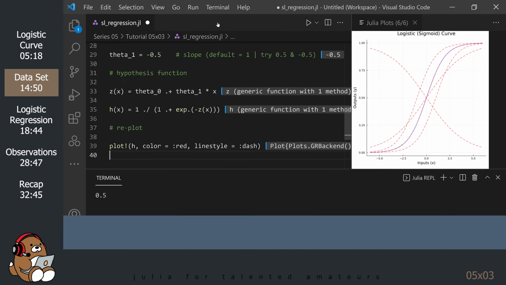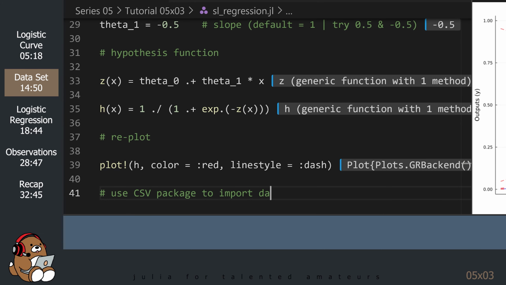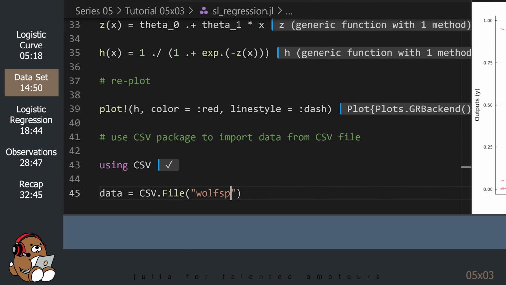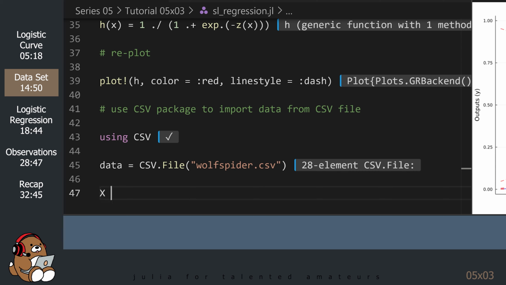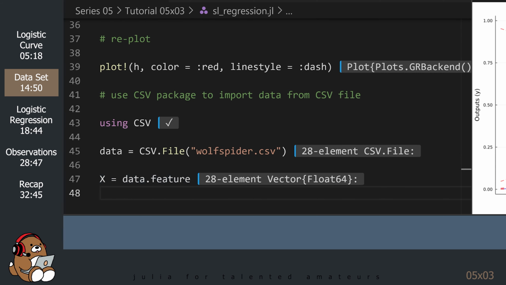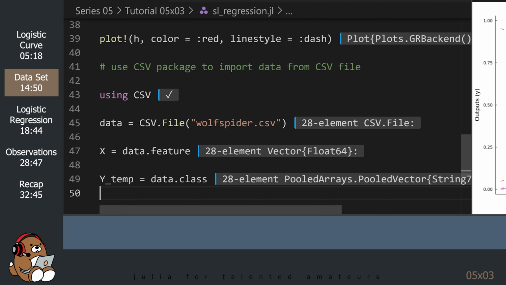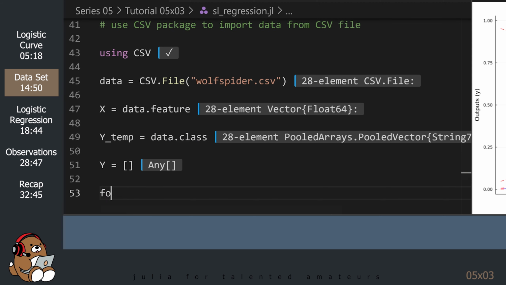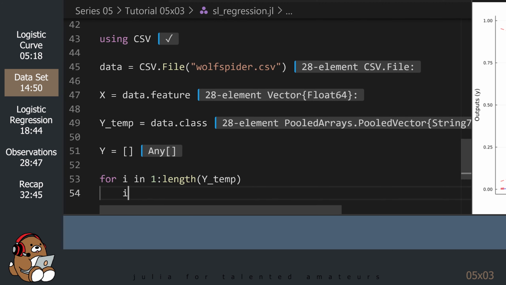Now that we have our data stored on disk, let's load it into memory. This is the input data that measures the grains of sand in millimeters. This is the output data, which is a string that is either present for a positive class or absent for a negative class. In order for us to use this data, we need to convert the strings into either a 1 for a positive class or a 0 for a negative class.